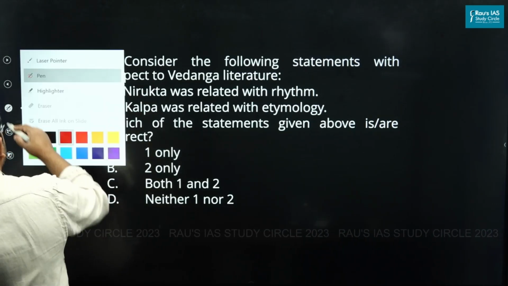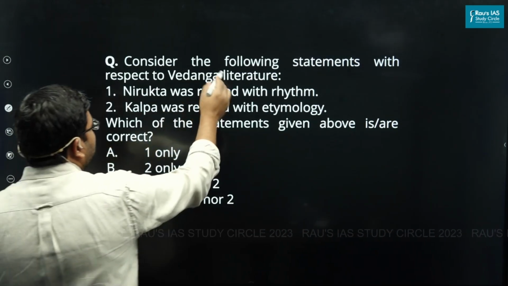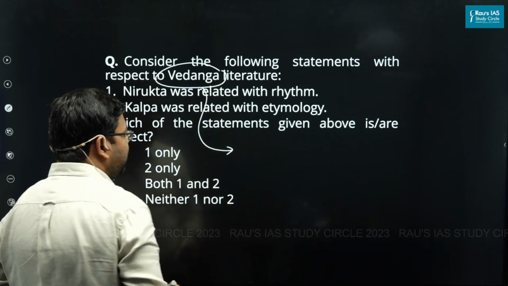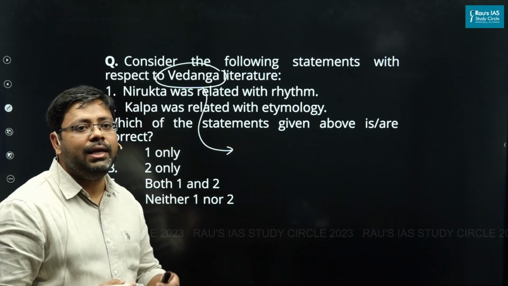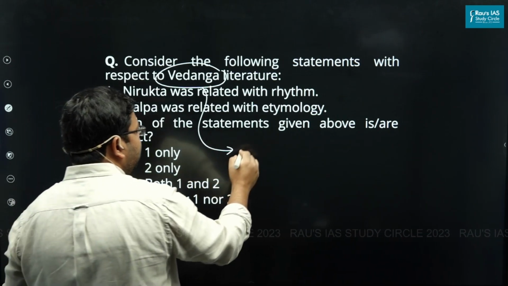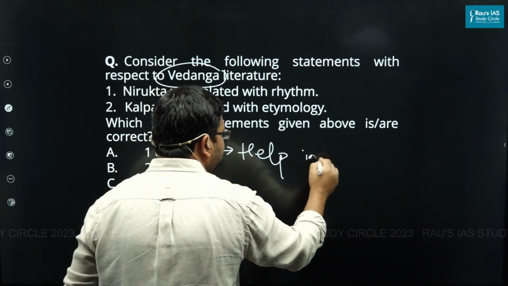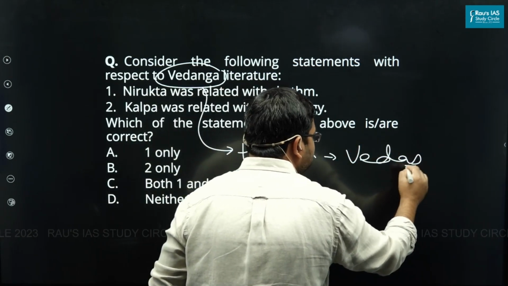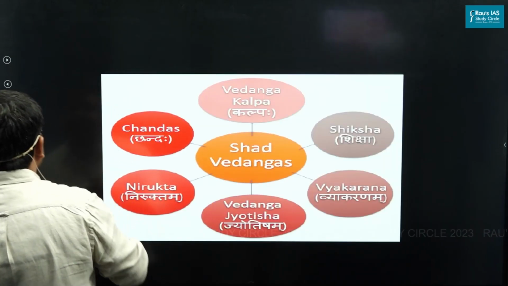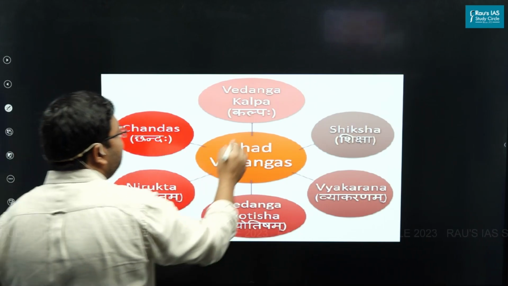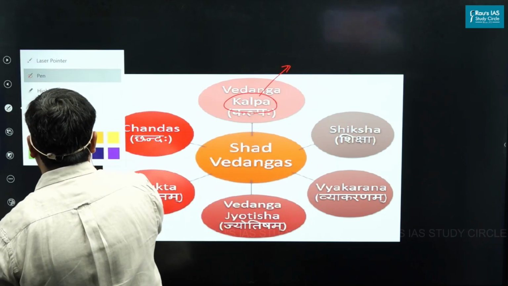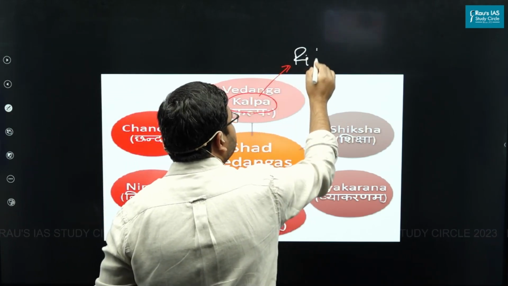One more question. It is asking about Vedangas. Now, first of all, you should know that by the age of Mahajanapadas, the Vedangas were added as part of the literature. Vedangas basically were there to help in the study of the Vedas. And we know about the 6 Vedangas. So what were the 6 Vedangas? First, it was Kalpa. What was Kalpa? It emphasized the study of the rituals.